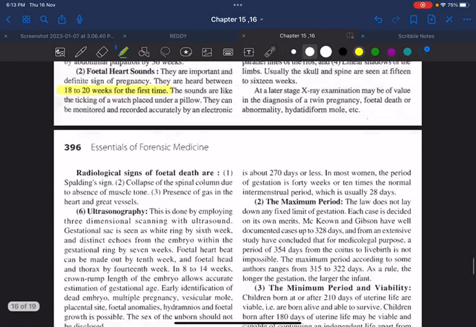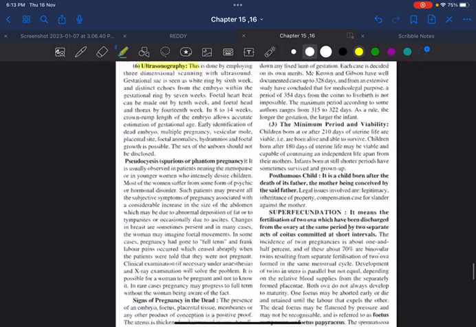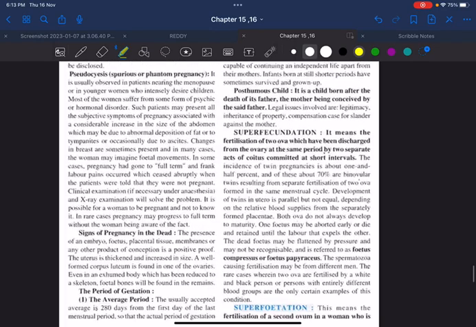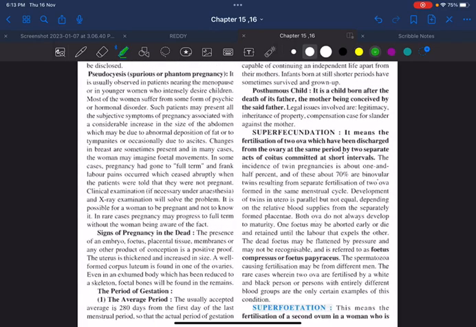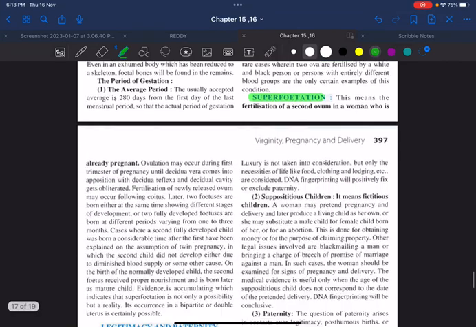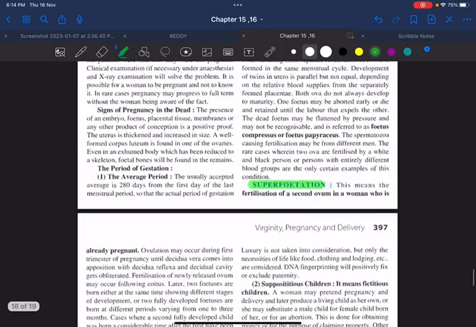Okay, ultrasonography, we are finding the fetus, which means it is a definitive sign of pregnancy. Fine. Here we have to come across certain important terminology. Number one is pseudocyesis, spurious or phantom pregnancy. Number two, posthumous child. Number three, superfecundation. Number four, superfetation. We will discuss it.